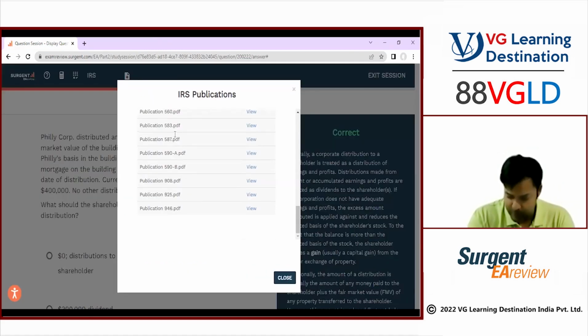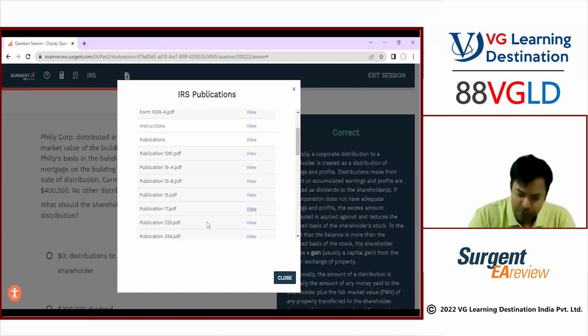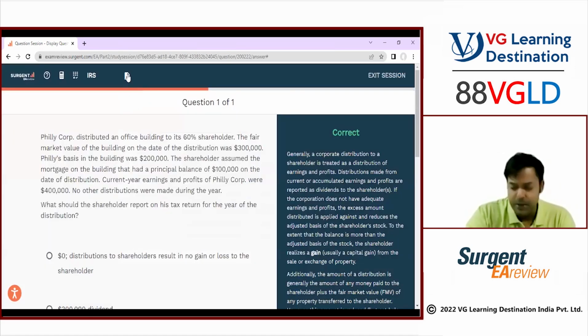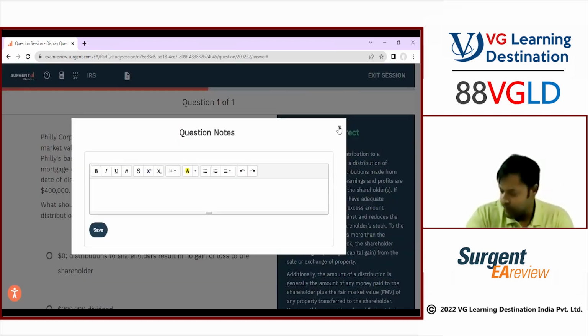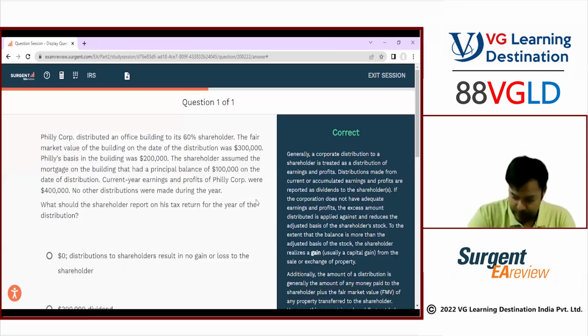So these are the various publications. Again, you can go here for publications, or you can find them online, on Google also. These are the notes. If you like any notes, or want to write a note on a particular question, you can do that as well. That's how I'm going to exit the session.